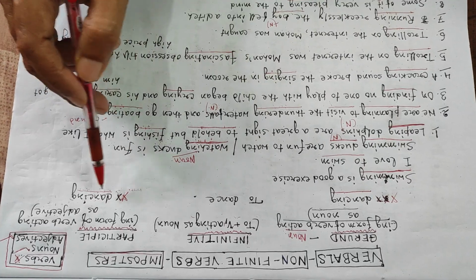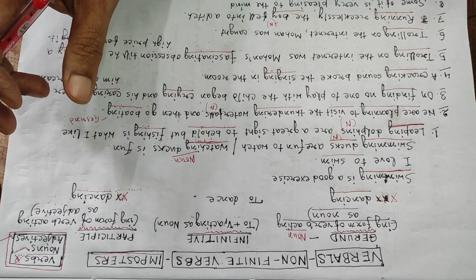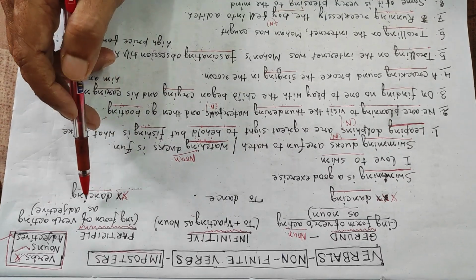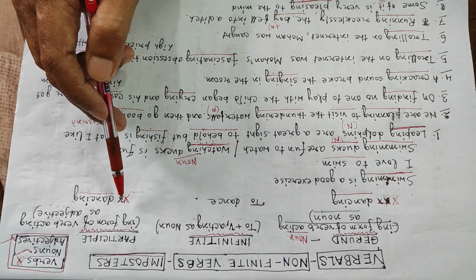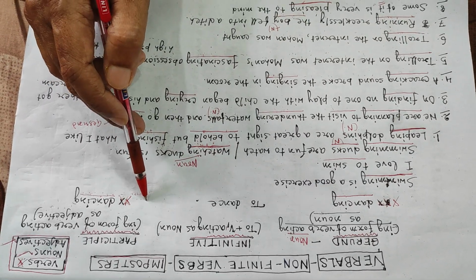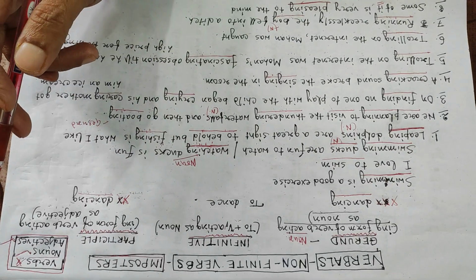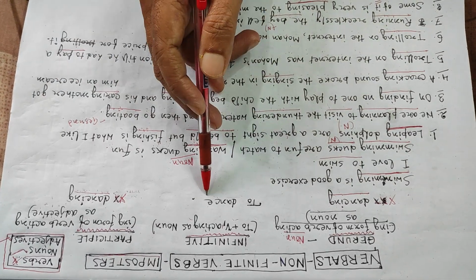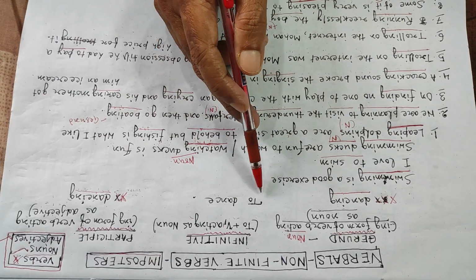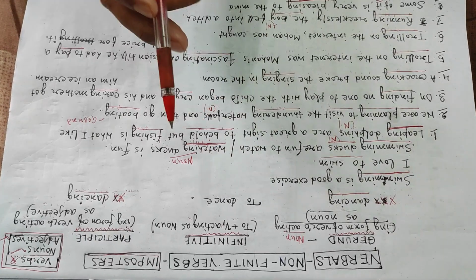So the condition is, a participle can be a main verb only when there is a helping verb, am, is, are, was, were in front of it. But in the case of an infinitive, there is no problem. You can find only to here and thereafter the present form of the verb.